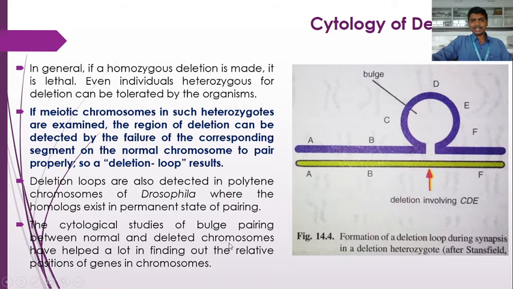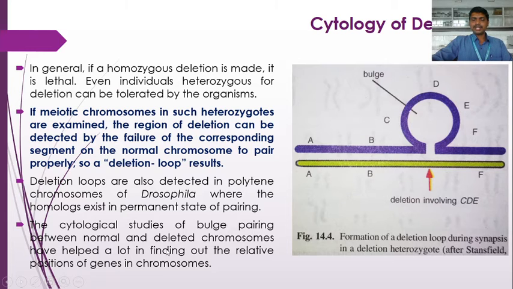This pairing is called bulge pairing. This bulge or loop pairing between normal and deleted chromosomes has helped a lot in finding out the relative positions of genes in a chromosome.